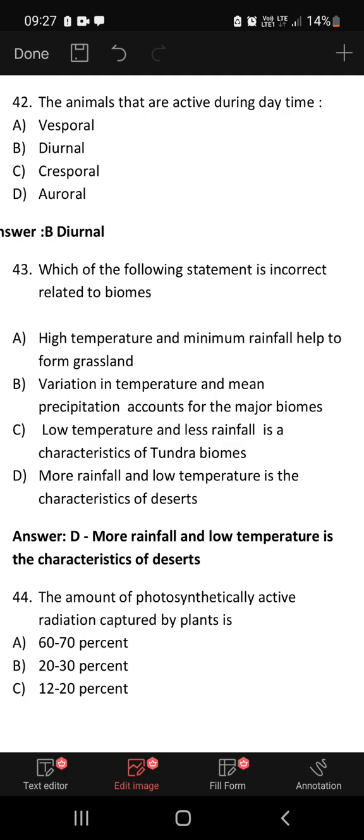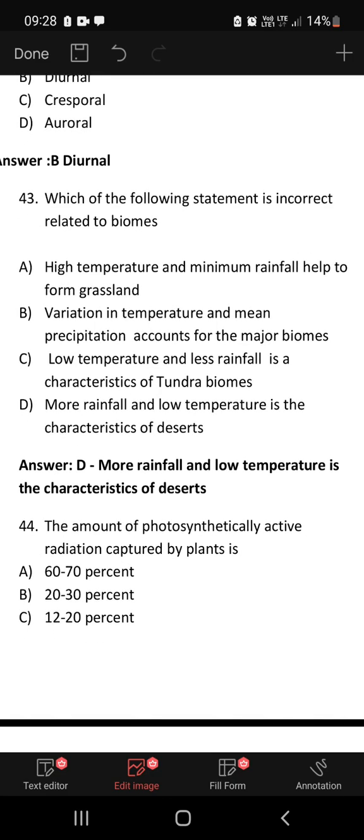Low temperature and less rainfall is a characteristic of tundra biome. It is the correct statement for tundra biomes. More rainfall and low temperature is the characteristic of desert is wrong. Low rainfall and high temperature is the characteristic of desert. So D is the incorrect statement.